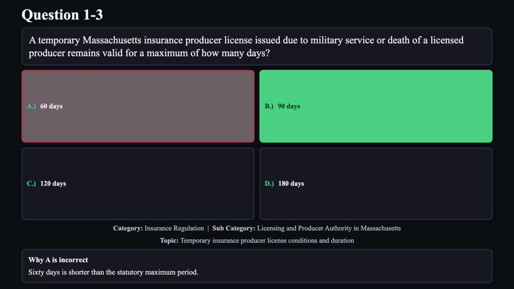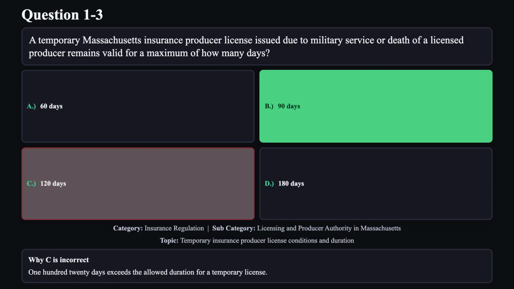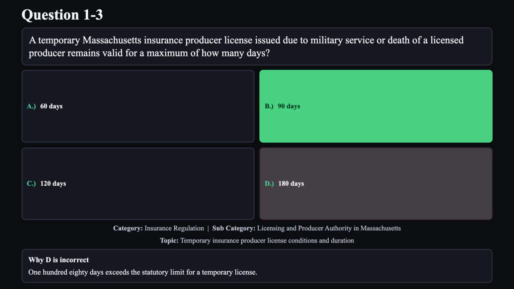Reason A is not correct. 60 days is shorter than the statutory maximum period. Reason C is not correct. 120 days exceeds the allowed duration for a temporary license. Reason D is not correct. 180 days exceeds the statutory limit for a temporary license.